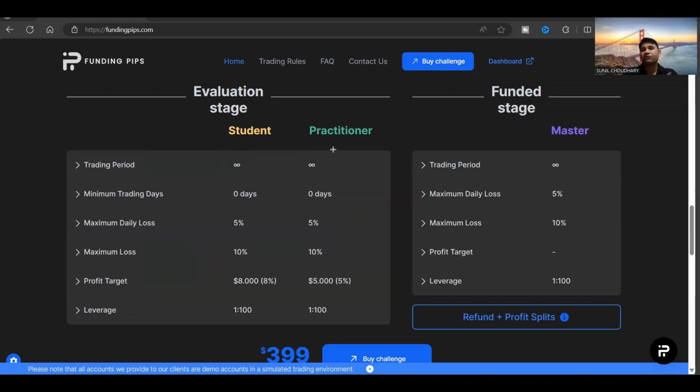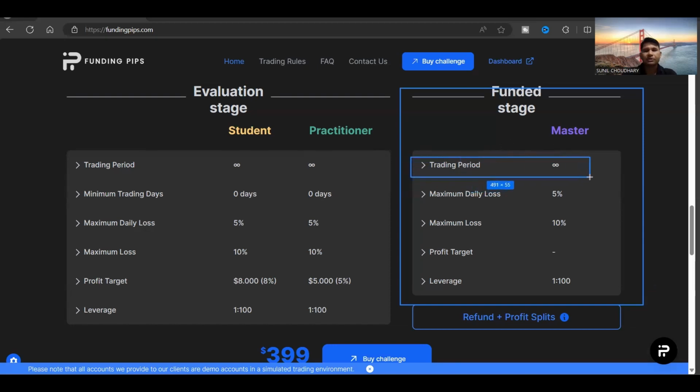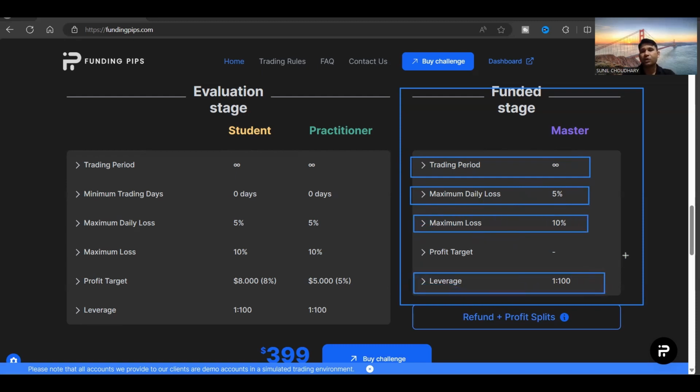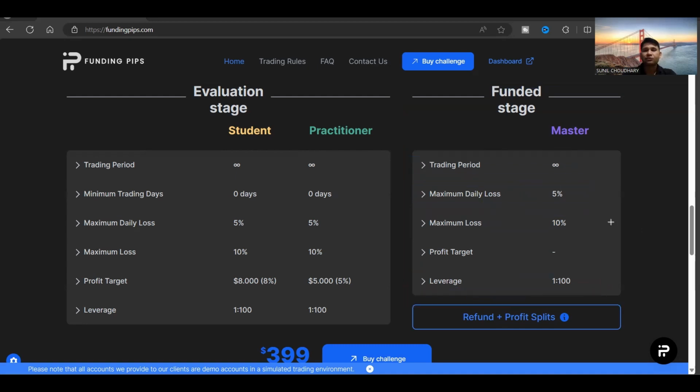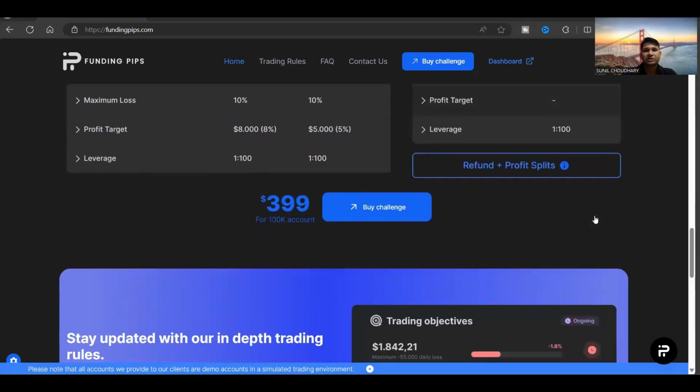And once you become a funded trader, then we are going to follow all these conditions. Here we can see that the trading period, I mean, you can trade as long as you want. If you talk about the maximum daily loss, that is going to be 5%. If you want to stay funded, maximum loss is going to be 10%, and the leverage is going to be 1:100. So these are the conditions we have to follow if you want to stay funded, right? So this is the detail.